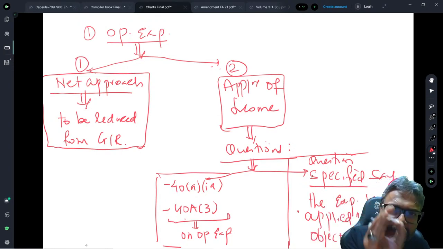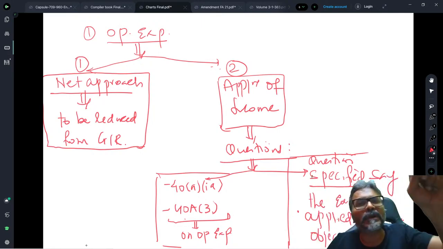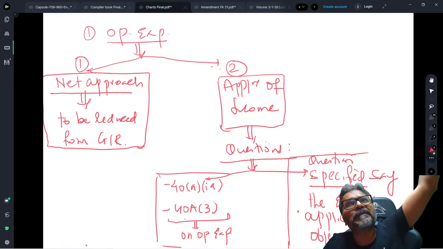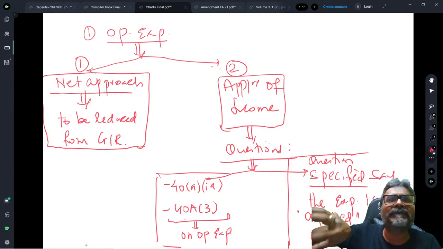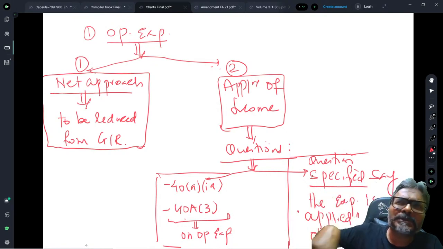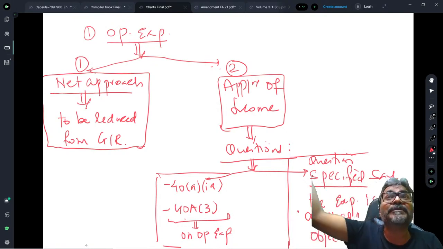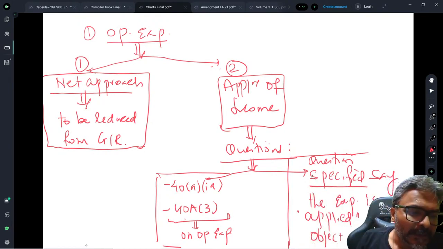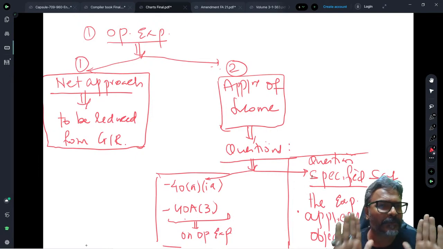Because this is one of the areas students keep asking about: in some of the solutions of the ICAI they have shown operational expenditure primarily as a net of gross receipt, and in some of the solutions of the ICAI we find suddenly that the operational expenditures are considered as the application of income for which exemption under section 11 is available. So where should we do what? This is what exactly you need to do. I hope that this point is very clear to all of you.